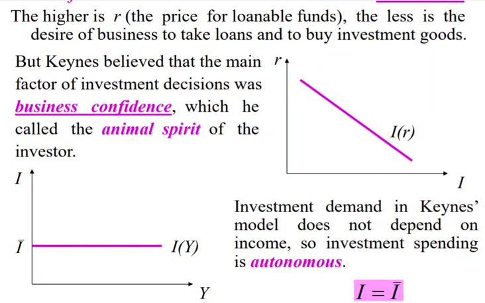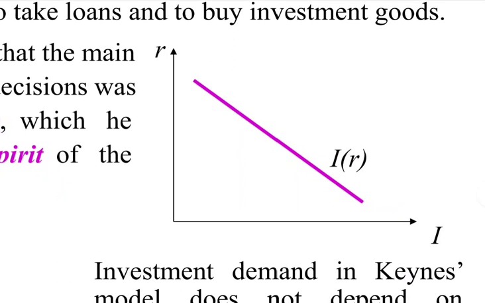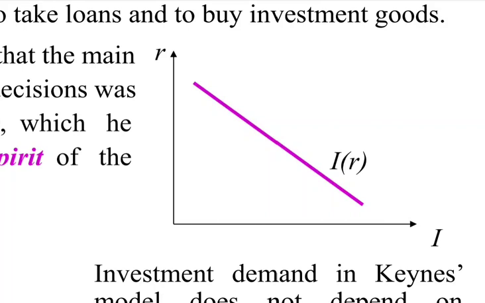But here we see in this graph the inverse relationship between the interest rate and the investment. On the horizontal axis we have shown the investment, and on the vertical axis we have shown the interest rate. The curve of the interest rate is negatively sloped. It means that higher the interest rate, lower will be the investment, and vice versa.